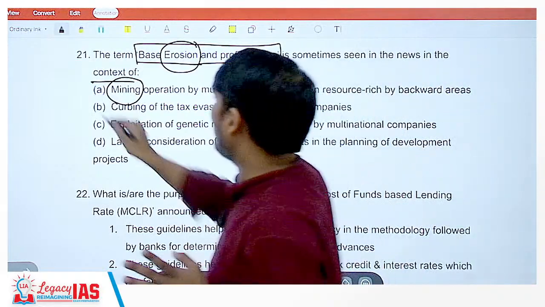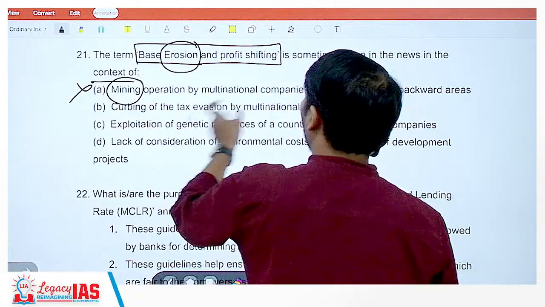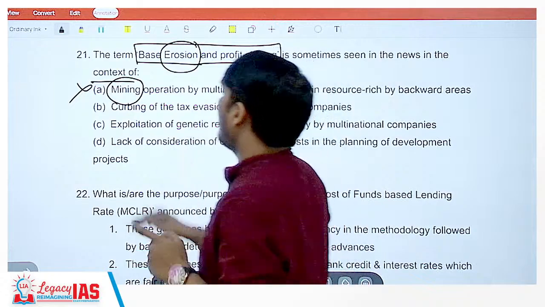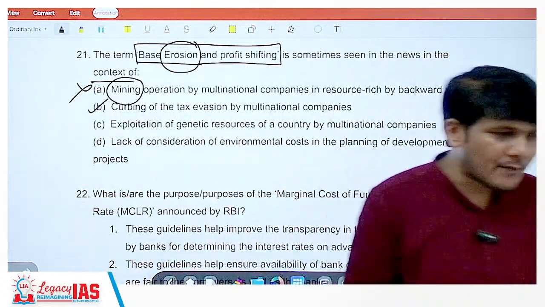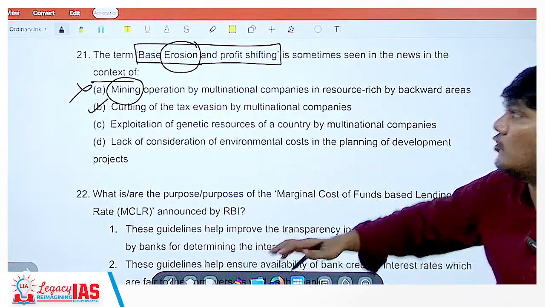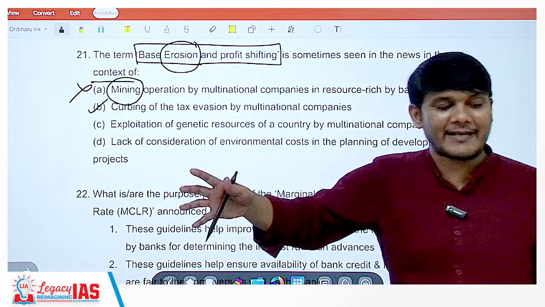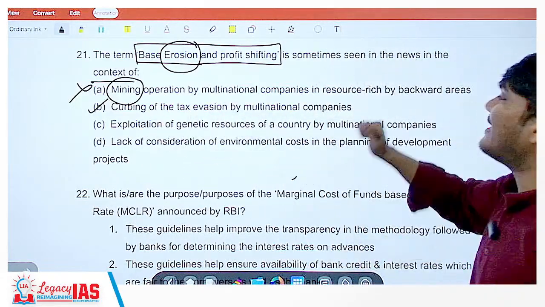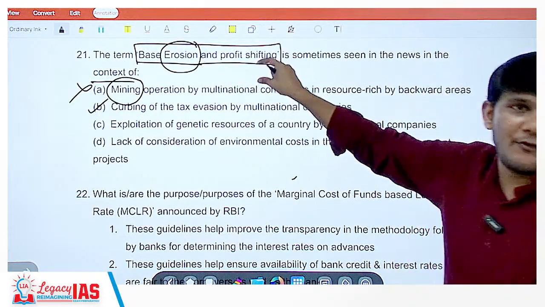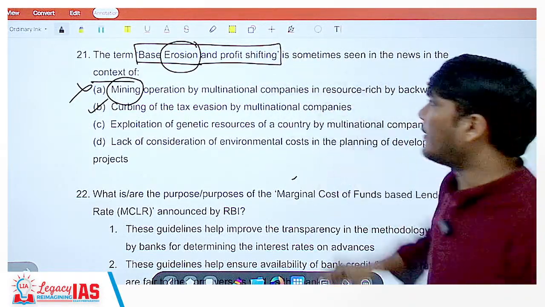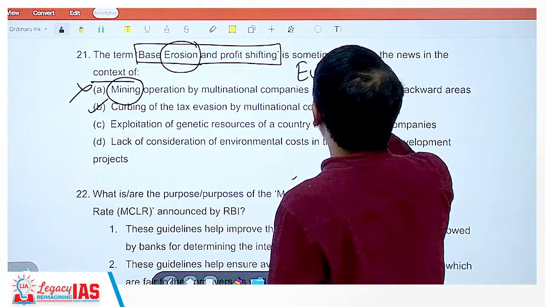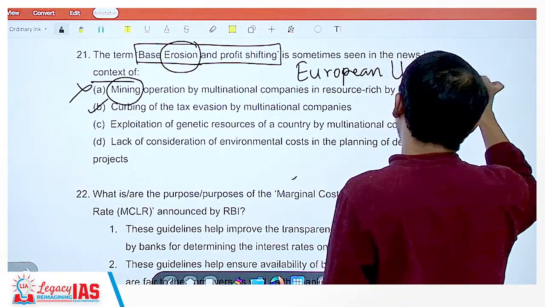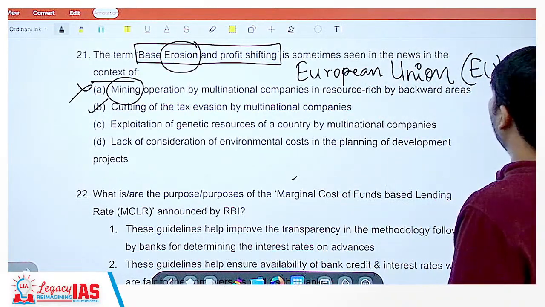So this is wrong. Curbing of the tax evasion by multinational companies. Yes. It is to actually curb the tax evasion. What is tax evasion? You are supposed to pay taxes, but you don't pay taxes. You evade the taxes. That is tax evasion. So to curb tax evasion by multinational companies, base erosion and profit shifting was brought in, and it was brought in by the European Union.